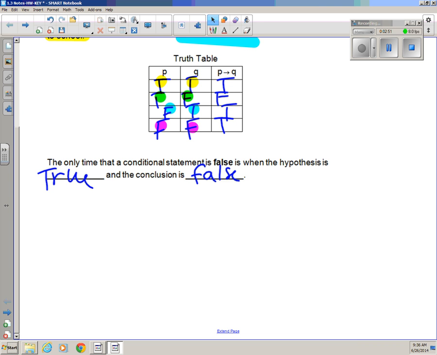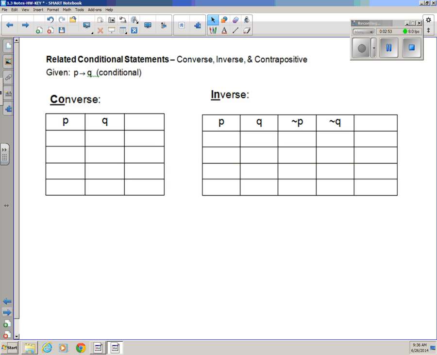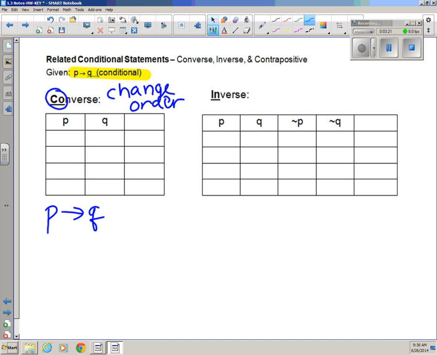Let's take a look at the next thing. So now there's these related conditionals. There's the converse, there's the inverse, there's the contrapositive. And they're all based off of this conditional statement. If P, then Q is where everything gets based off of. Well, the converse, what's really nice about the way to memorize these things is the converse, I've got these two letters underlined and in bold. That just means you're going to change the order. So if the conditional starts out if P, then Q, then the converse just changes the order. If Q, then P. Okay, that's all you're going to do.